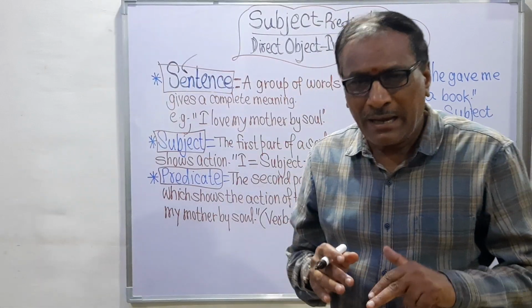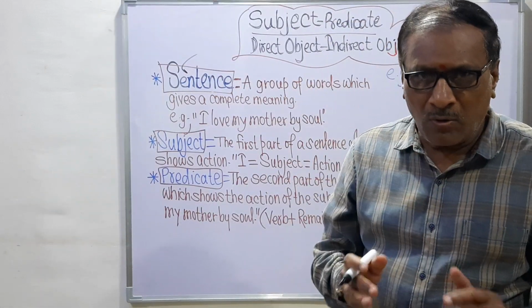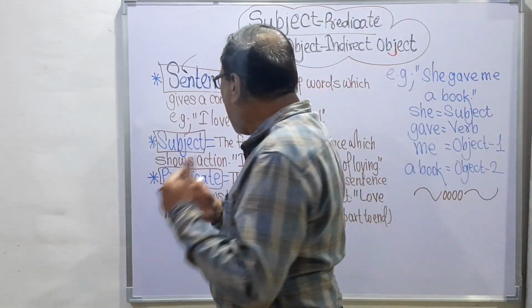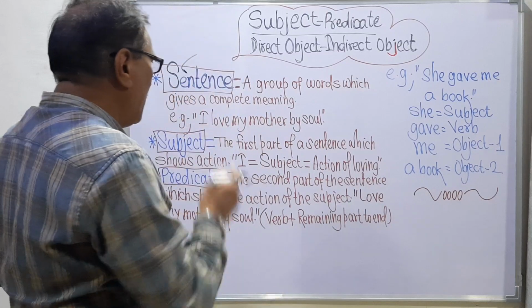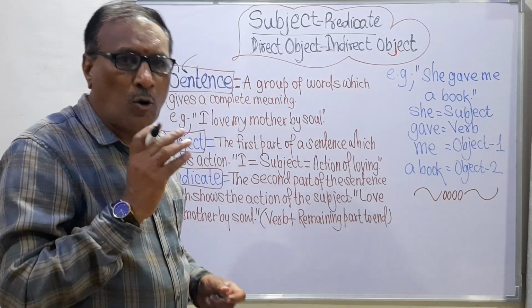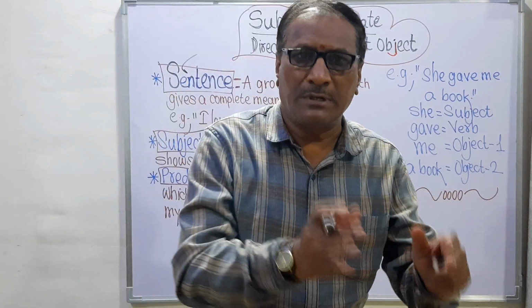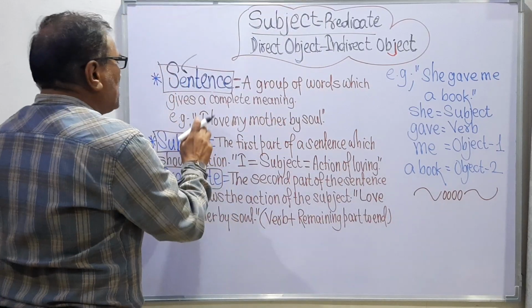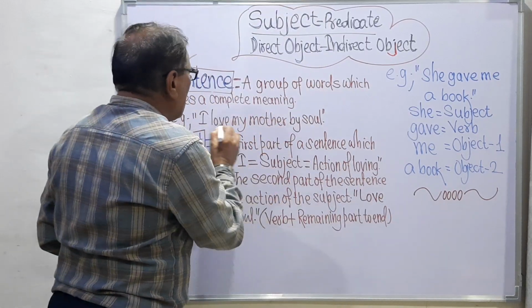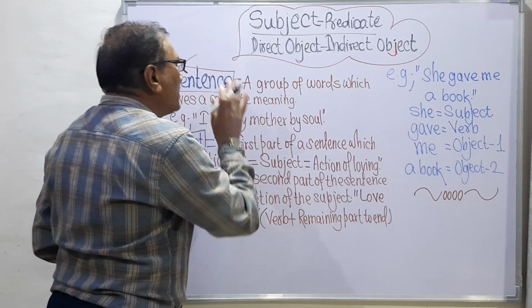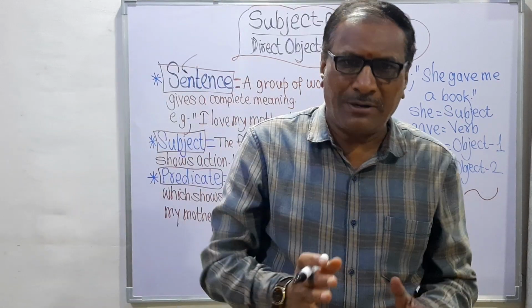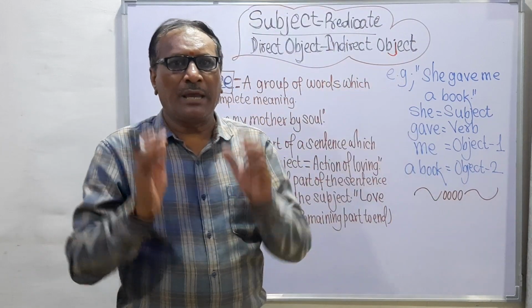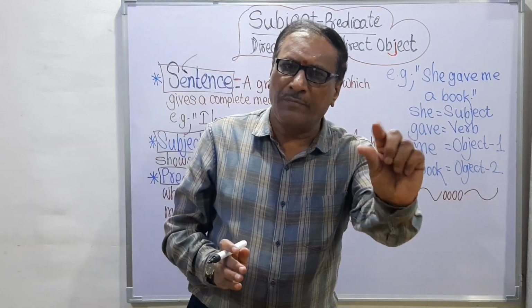Here I is the subject, love is the verb, and then my mother is the object, and by soul is the complement or extra words. So remember, this is the sentence which is giving us the complete sense, the complete meaning, and that's why it is said that the sentence gives us the complete meaning.